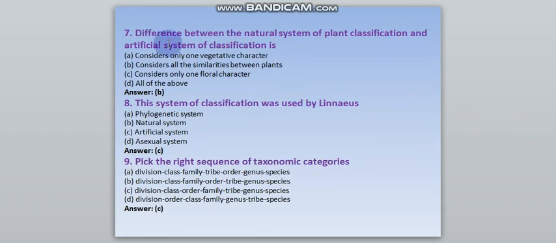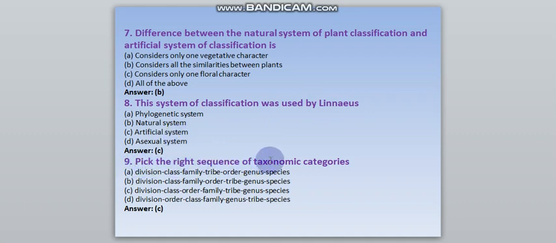Question number 7. Difference between the natural system of plant classification and artificial system of classification is. The option B, considers all the similarities between plants. Question number 8. This system of classification was used by Linnaeus. Answer C, artificial system.